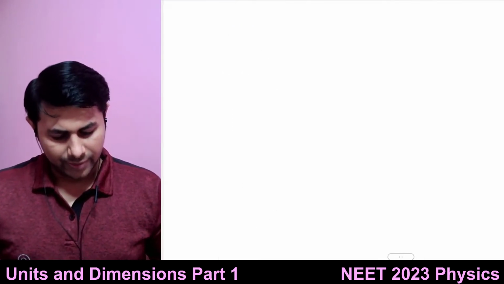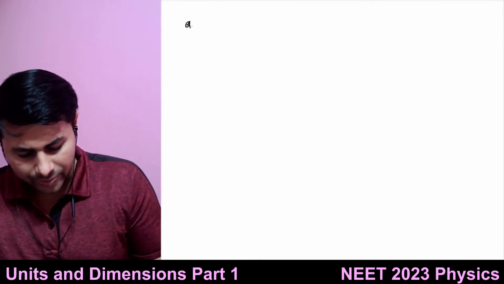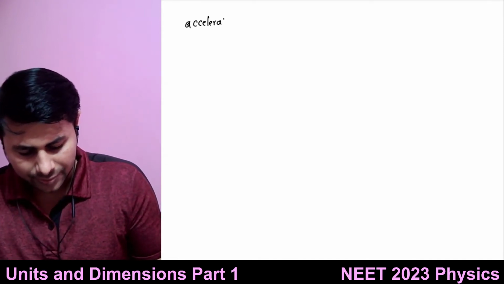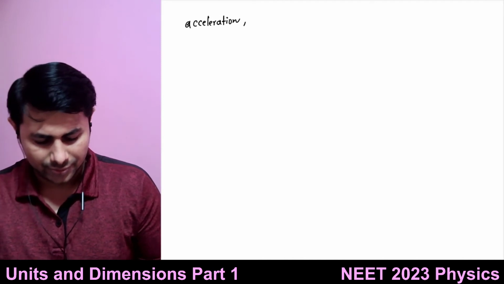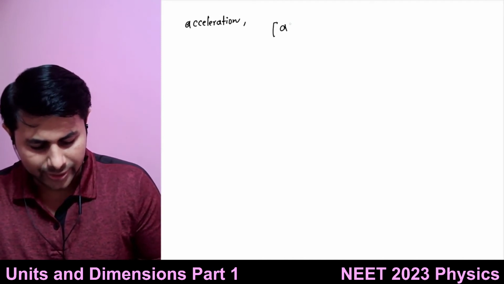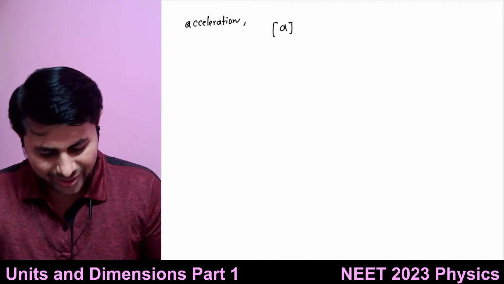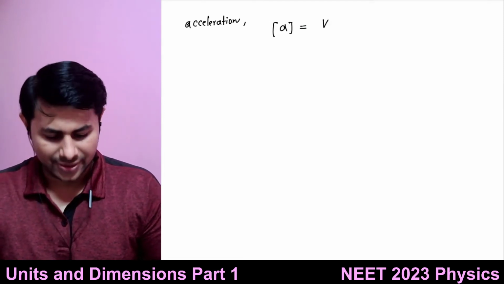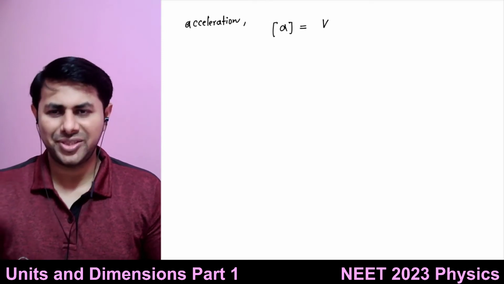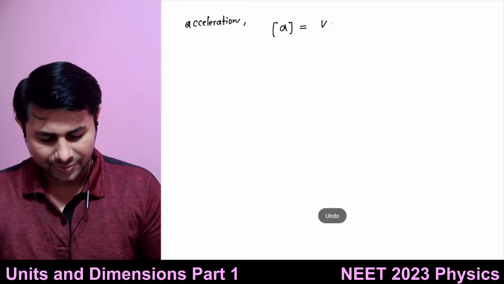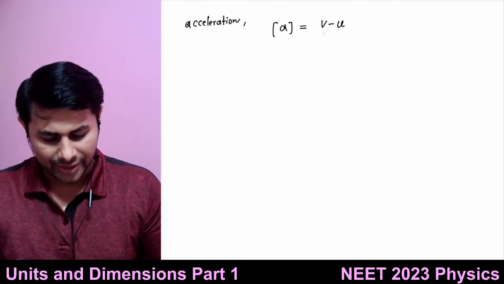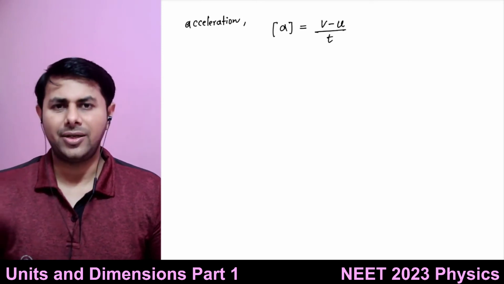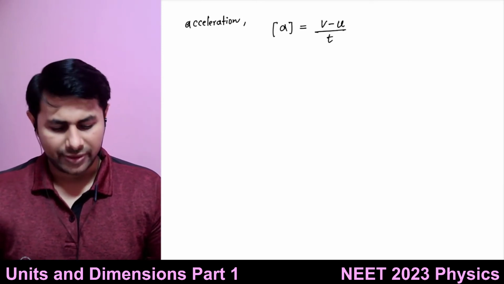Okay. Similarly, let's find out the dimensions of acceleration. So let's put acceleration in a box. What is acceleration? It is L t to the power minus 2. Yeah. What is the formula? V minus u divided by t. Final velocity minus initial velocity divided by time.